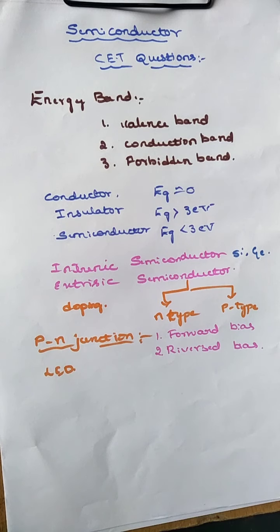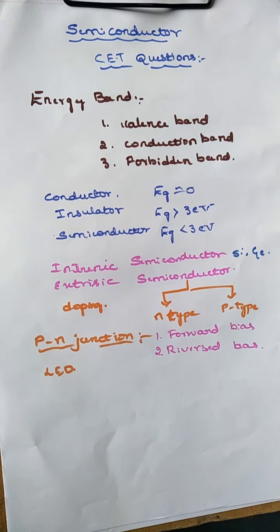Solar cells are also used to supply traffic signals and to supply power to remote areas where electric power supply is not available. Solar cells are used in light meters in photography. So these are some applications of the PN junction.